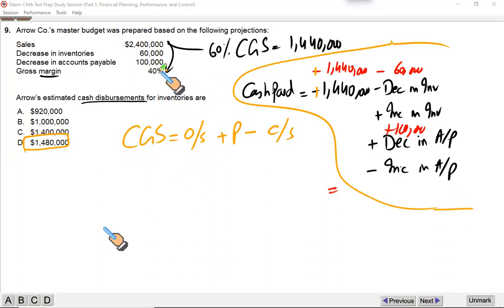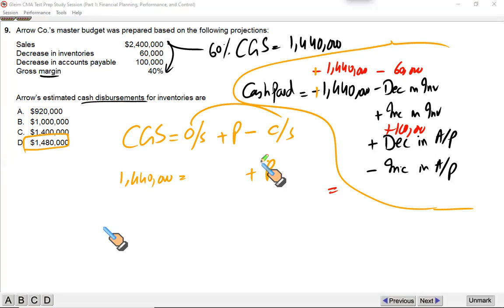CGS we have just calculated as 60% of 2.4 million. That is 1440. We don't know opening stock. We don't know closing stock. None of these are given. We have been given a decrease in inventory, and we have to find the purchase. From this purchase, we can find the payments made to our suppliers.